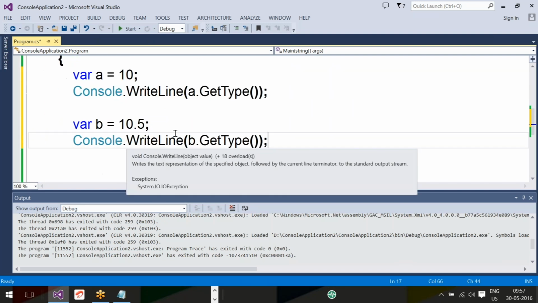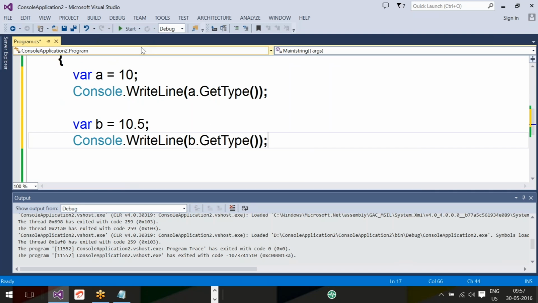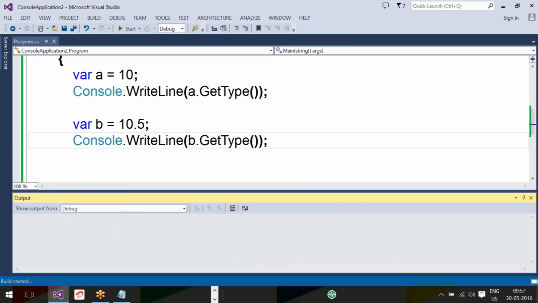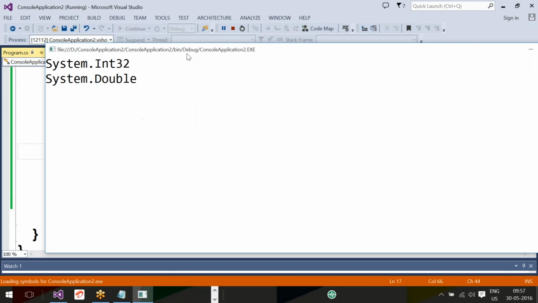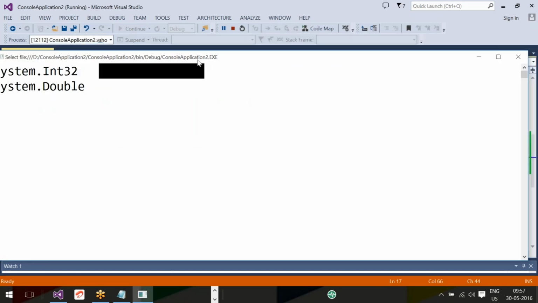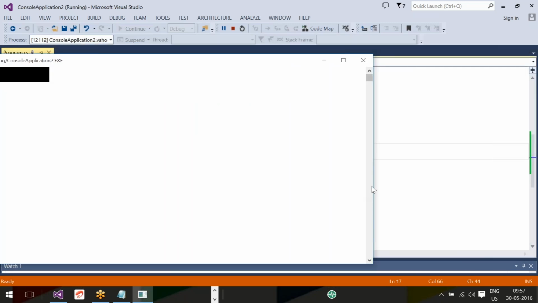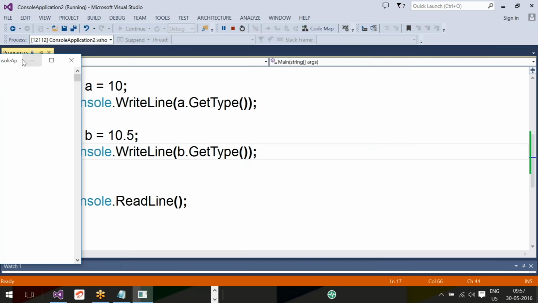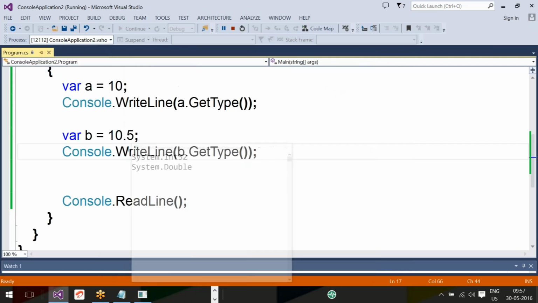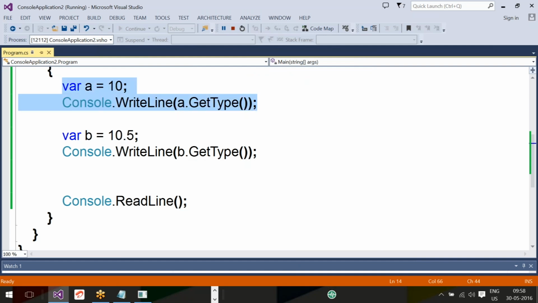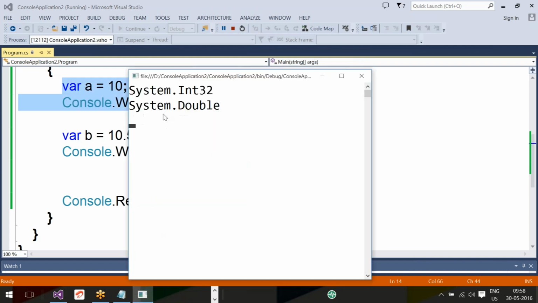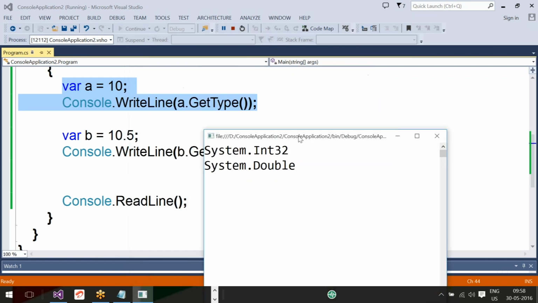You can observe a.GetType() and b.GetType(). Now you can check compilation and execution. You can observe that a is acting like an integer. Why? Because you are assigning the value 10, and the default numerical data type is integer. That's why Console.WriteLine is returning the type for a.GetType(). GetType is the method here.